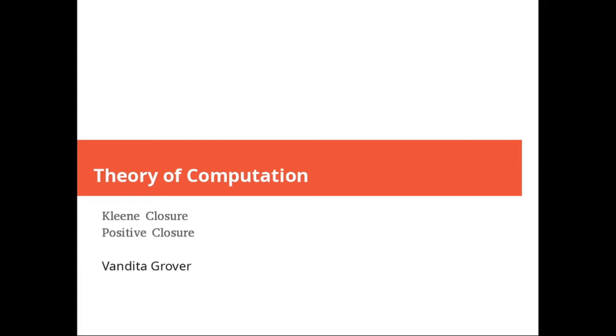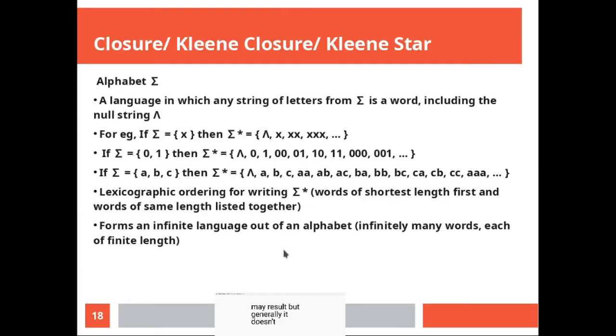So let's get started. Now we talk about a very important concept: Kleene closure, or Kleene star, or closure of an alphabet. This will be used very widely across your syllabus, so just pay attention to this.